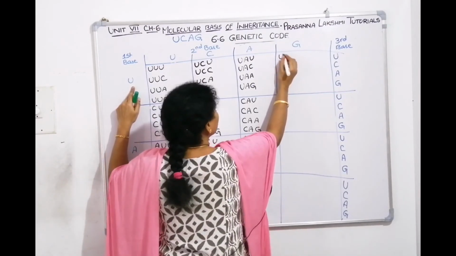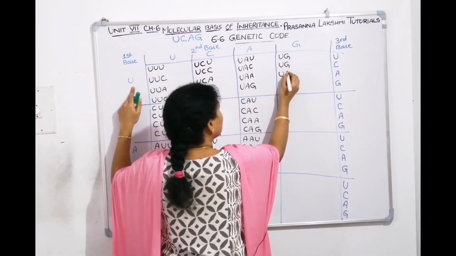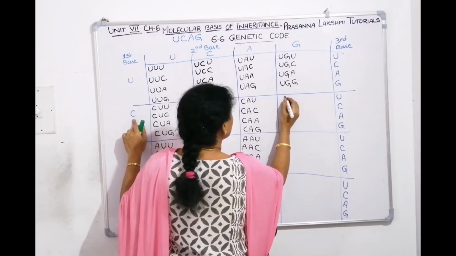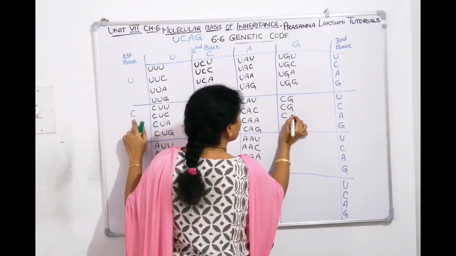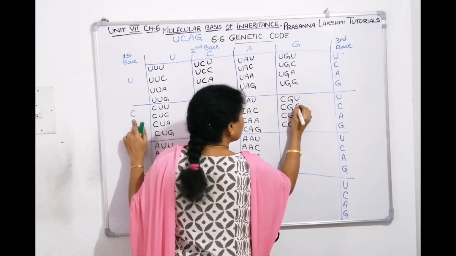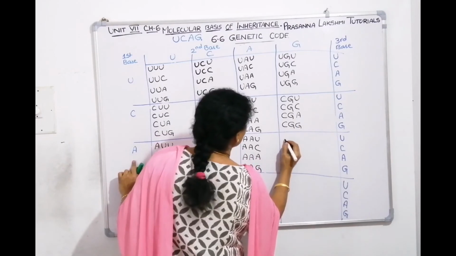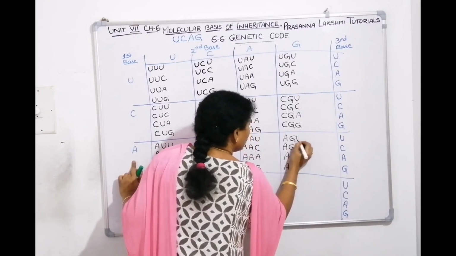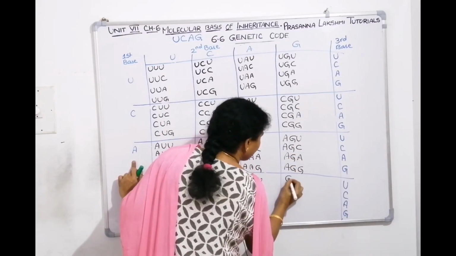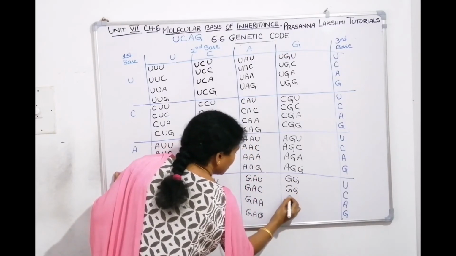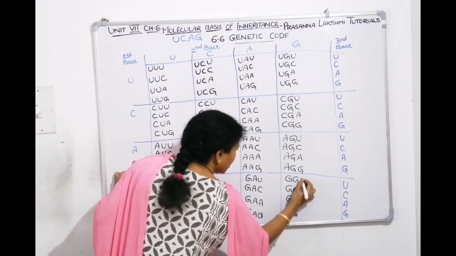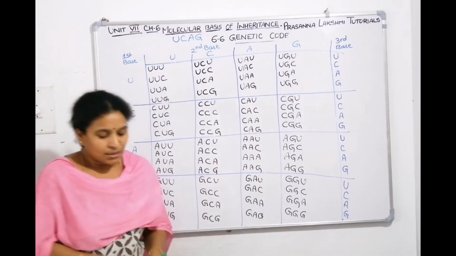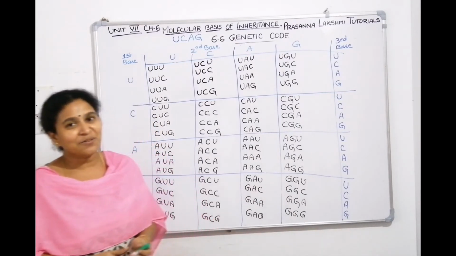Here it is U, G. So U, G, U, G, U, G, U, G, U, C, A, G. Then C, G, C, G, C, G, C, G, then U, C, A, G. Then next A, G, A, G, A, G, A, G, U, C, A, G. The last one will be G, G, G, G, G, G, G, G, U, C, A, G. 16 squares, in each square 4. So then in total you will get 64.